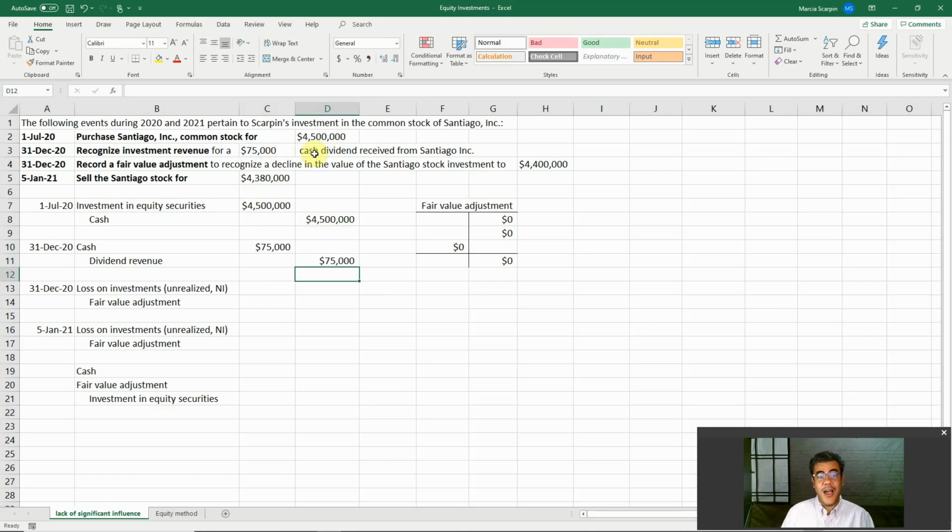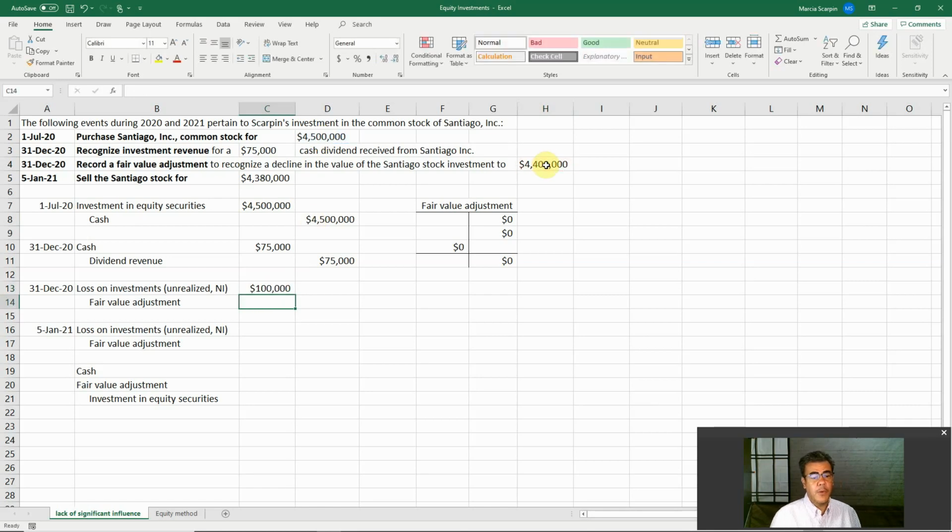And now let's go to our fair value. Record a fair value adjustment to recognize a decline in the value of Santiago stock investment to $4.4 million. And here, it is not impairment. So it doesn't matter if our fair value is greater or lower than our original value. We recognize the gain or loss. Here, we purchased for 4.5. Now it is valued at only 4.4. So we have a loss. How much is the loss? The difference between both.